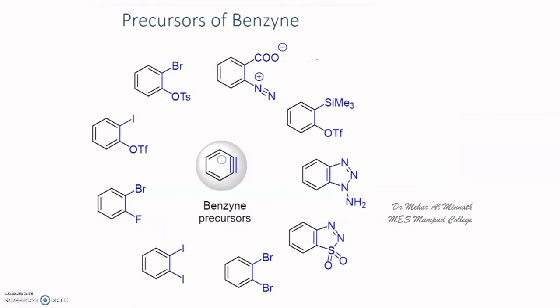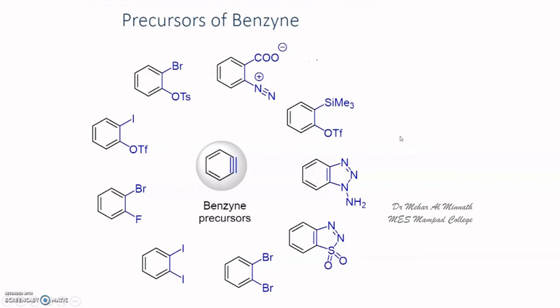Now, there are other methods of preparation of benzyne. That is, the benzyne intermediate can be formed from all these precursors. Not only the aryl halides, but if you have such substituents on the aryl ring, you can easily produce benzyne.